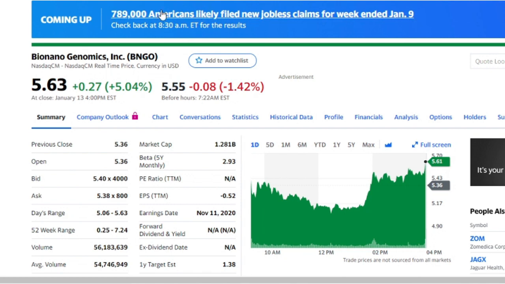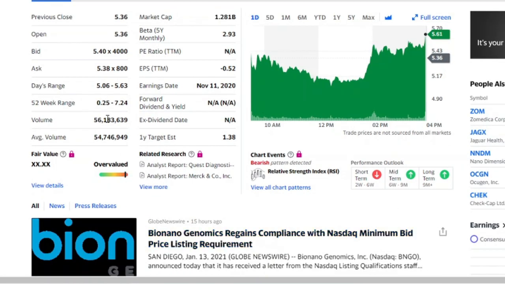And I'm not really saying that is going to affect the stock of BioNano, but it's always good for the market in general. It's good for the sentiment. It gives the market positive sentiment. That's the purpose. So the market cap of BioNano right now is 1.2 billion US dollars, and the volume is like 56 million. The average volume is 54 million, which is not bad at all. I like the volume.